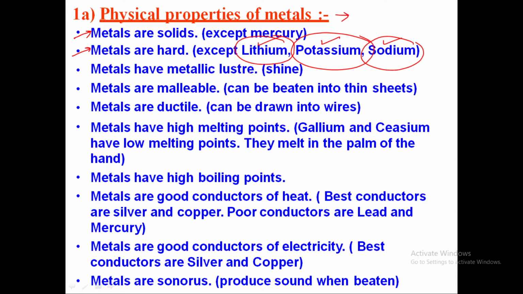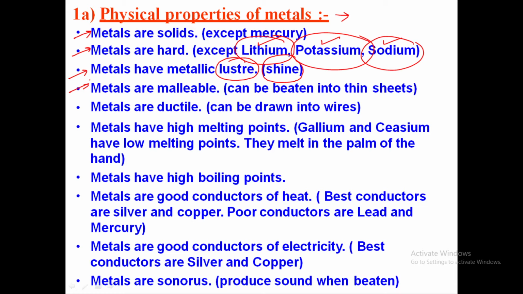Now when you talk about shining, all the metals have metallic luster, means you will see a metallic shine. Then depending upon malleability, you can convert metals into thin sheets. Very thin sheets you can convert them into. So metals are malleable, you can convert a metal into thin sheets.